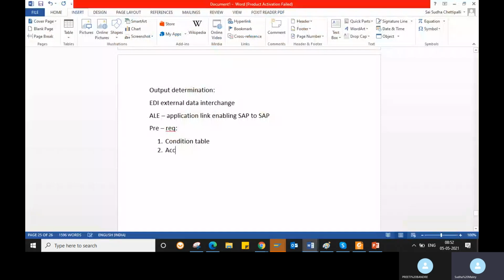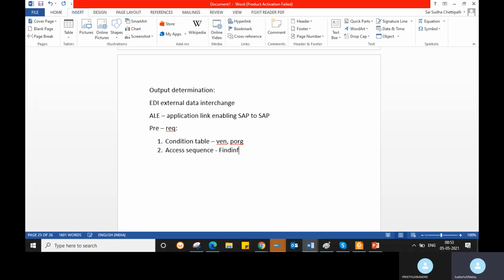The next step is the access sequence. The access sequence will help you search for the condition record. For example, you are creating a purchase order. I selected a vendor and a purchasing organization while creating the condition table. So whenever we create a purchase order, the system will search the data to check which conditions were given, whether vendor and purchasing organization were given, and which ones. The access sequence is what helps you search the data records. It is used for finding purposes.